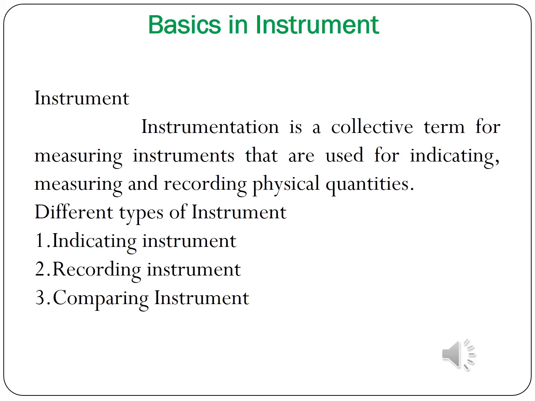Next you have seen accuracy and precision. What is accuracy? The expected value, actual value, true value is accuracy. What is precision? How close your measurements are to each other is precision. Now we are going to see basics in instruments.